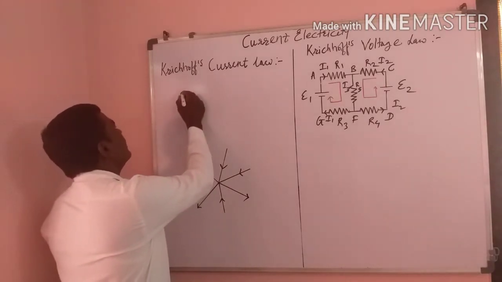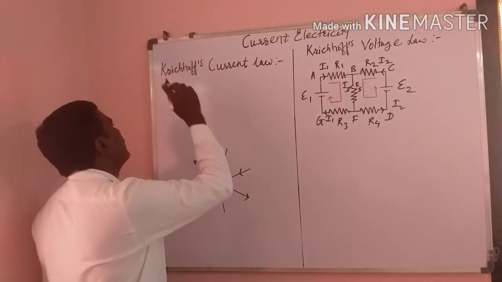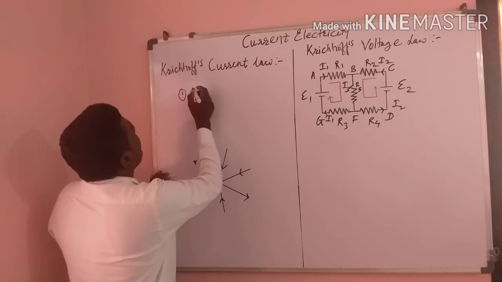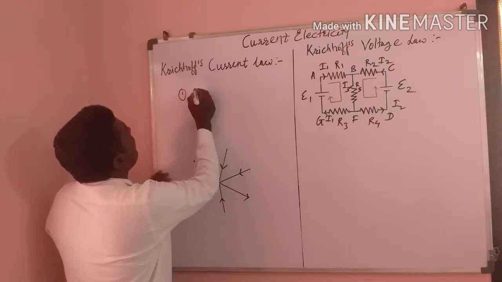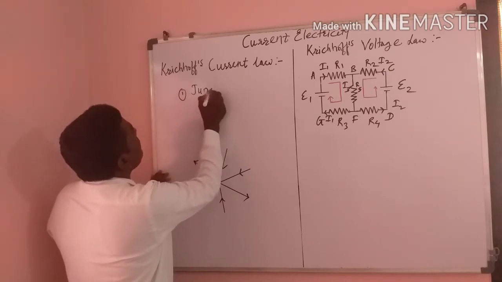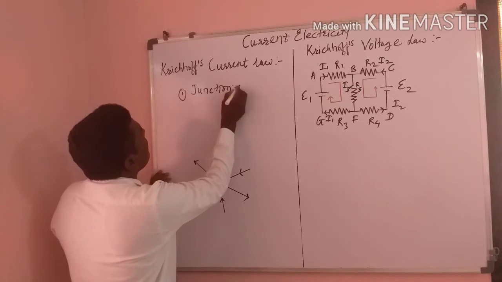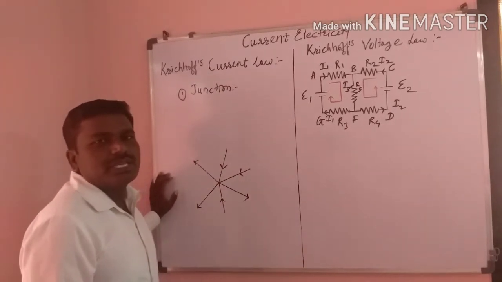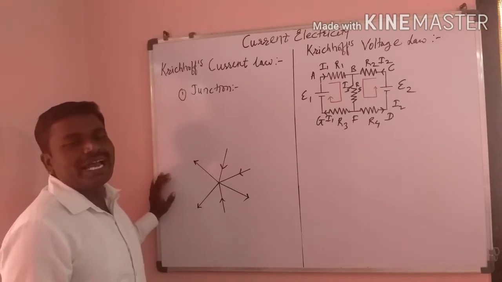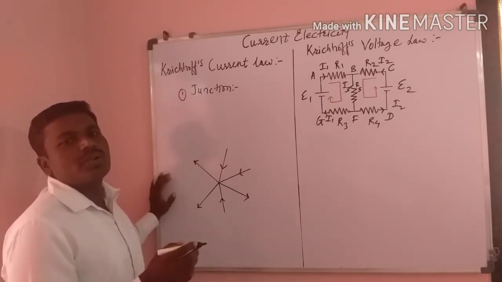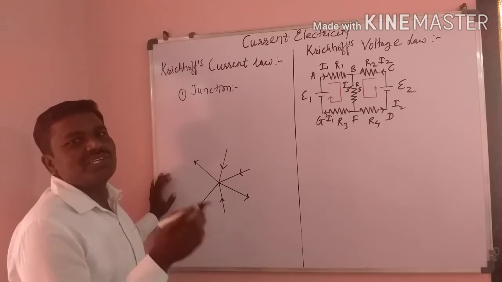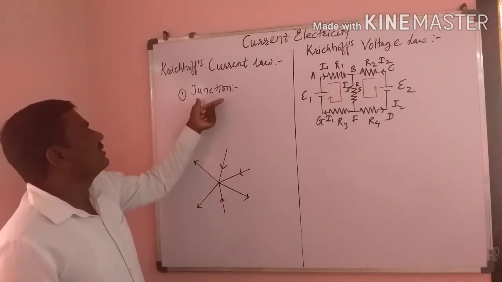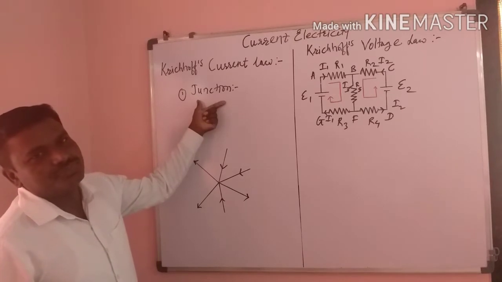The first is junction. Any point in a network at which two or more conductors are joined together is called a junction.